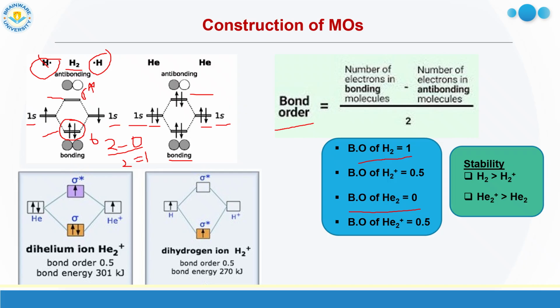Now we go to the bond order of H2 plus. Here one positive charge is there, so one electron we have to remove. Positive charge means removal of electron, negative charge means addition of electrons. So from where to remove the electron? The rule you have to remember is that we remove the electron from the highest energy filled orbital.